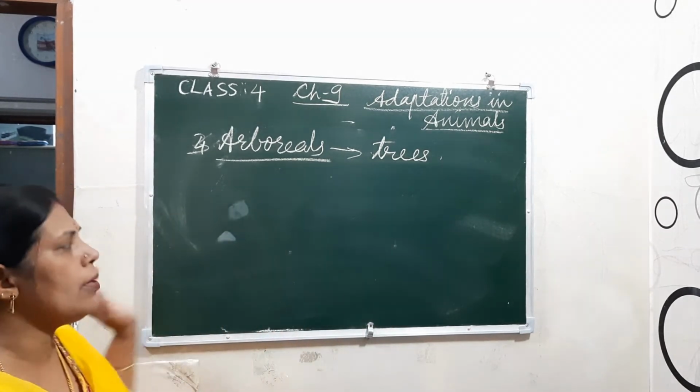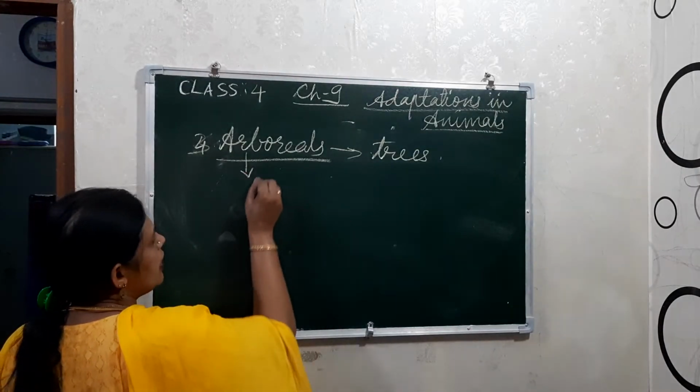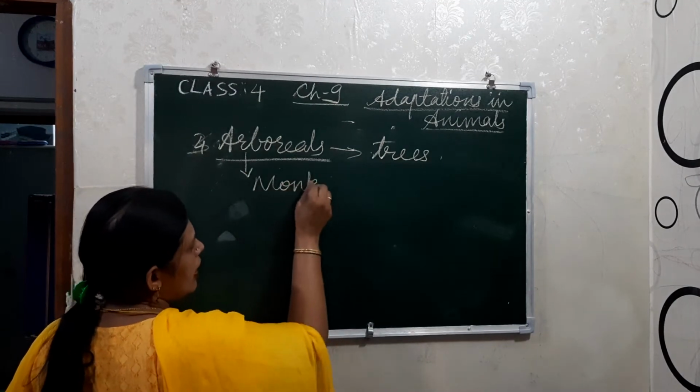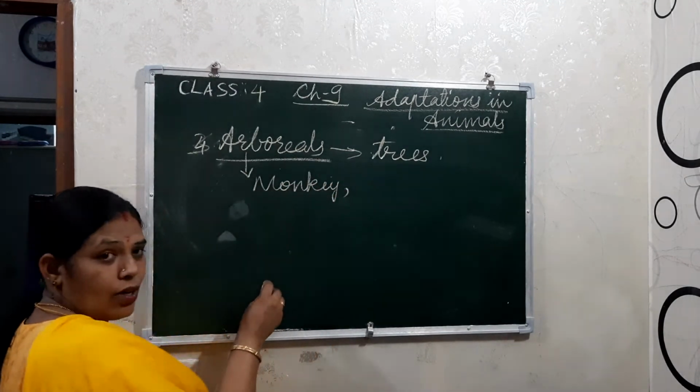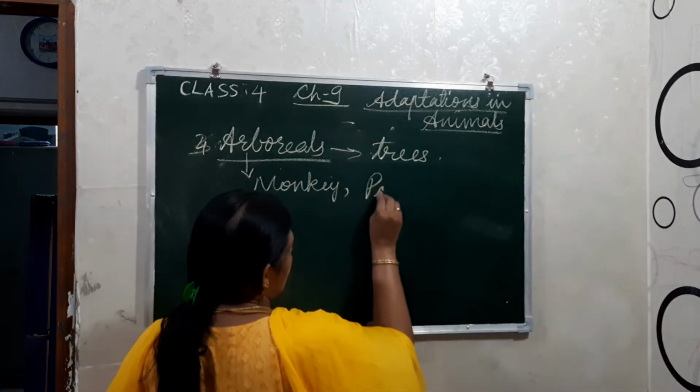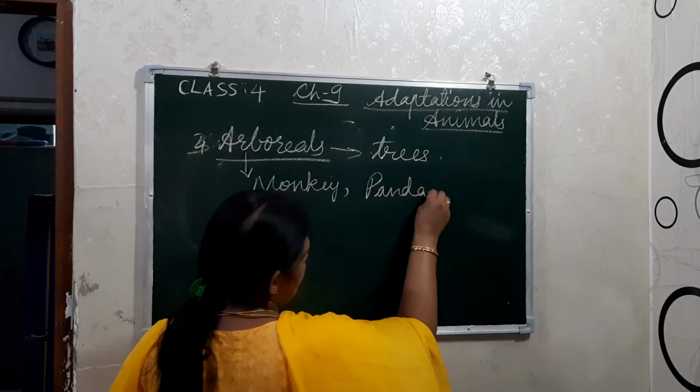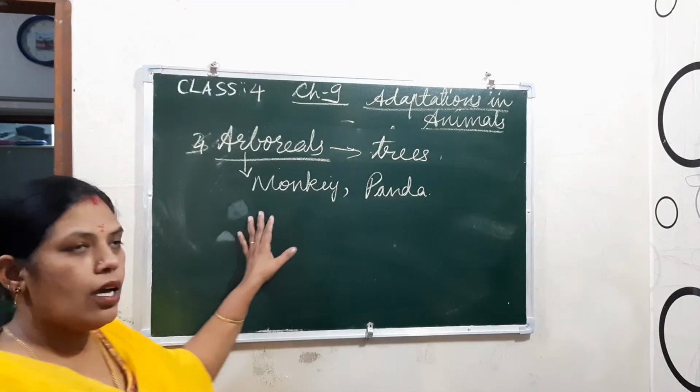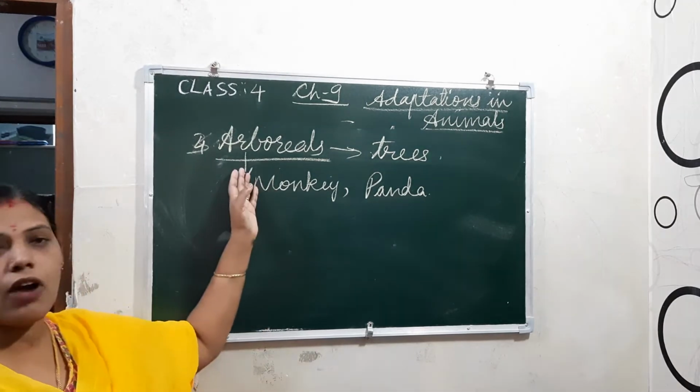And here, for example, if we are saying arboreals, we can say monkey. Okay, monkey, and even panda. Okay, giant panda, they are also examples of arboreals.